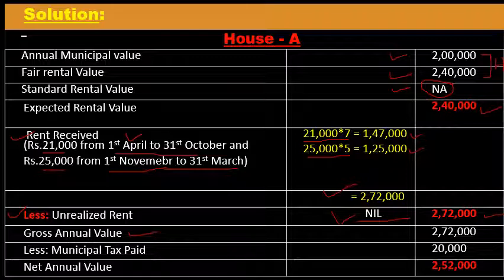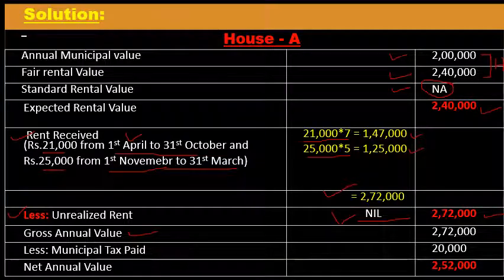How to calculate gross annual value? There are two provisions. First one, expected rental value or rent received, whichever is the highest, if there is no vacancy period and unrealized rent. The second provision, gross annual value equal to rent received whenever there is unrealized rent and vacancy period.